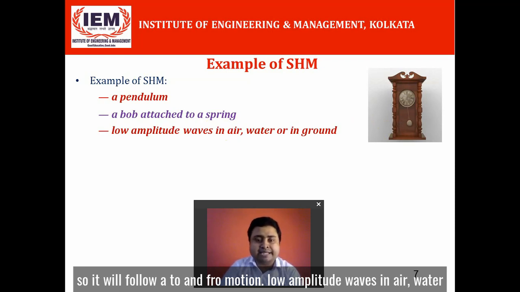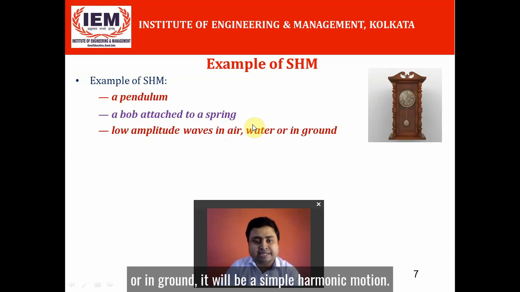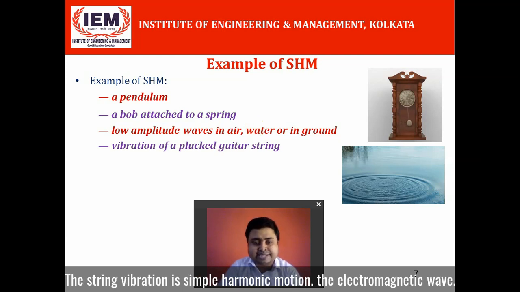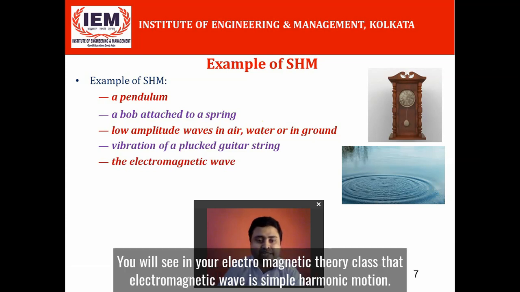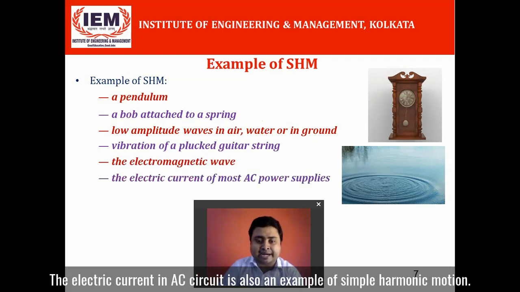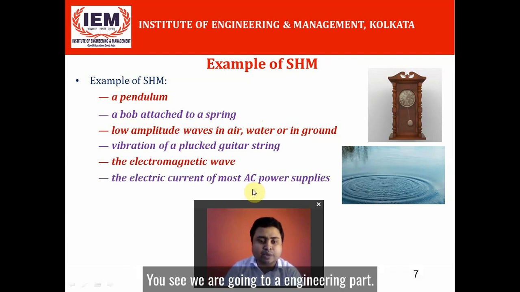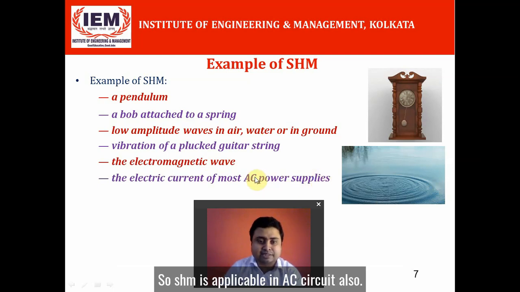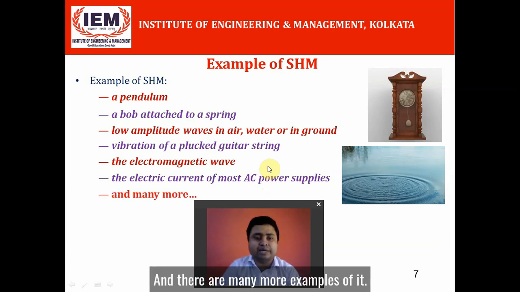Low amplitude waves in air, water and in ground will be simple harmonic motion. You can see the vibration of the plucked guitar string. When you are playing a guitar, the string vibration is simple harmonic motion. The electromagnetic wave, you will see in your electromagnetic class, is simple harmonic motion. The electric current in an AC circuit is also an example of simple harmonic motion. You see, we are going to an engineering part. So this is an example from your engineering syllabus. So SHM is applicable in AC circuits also. And there are many more examples of SHM.